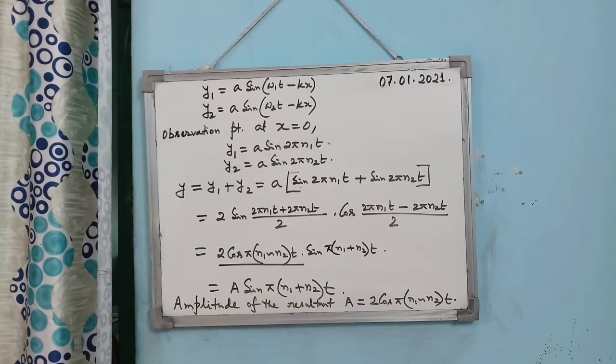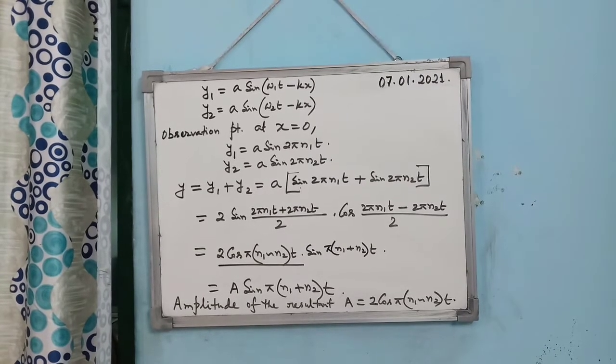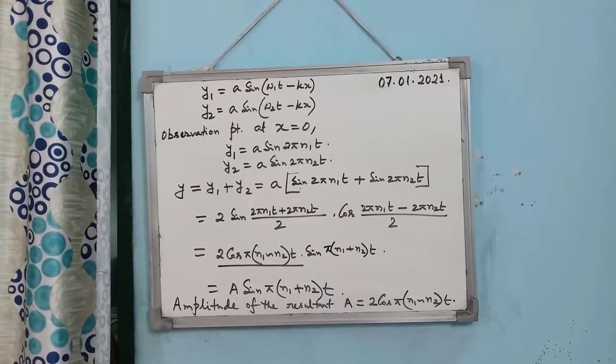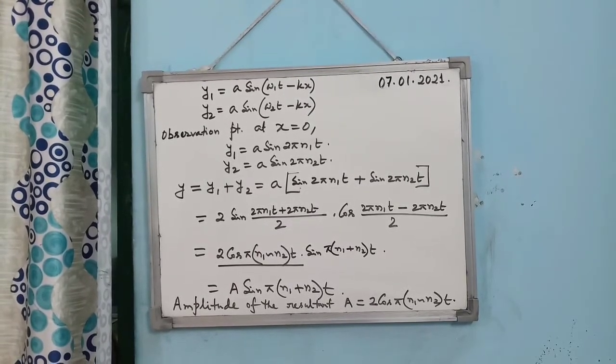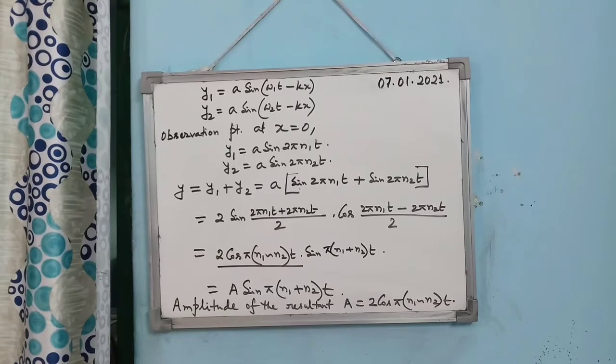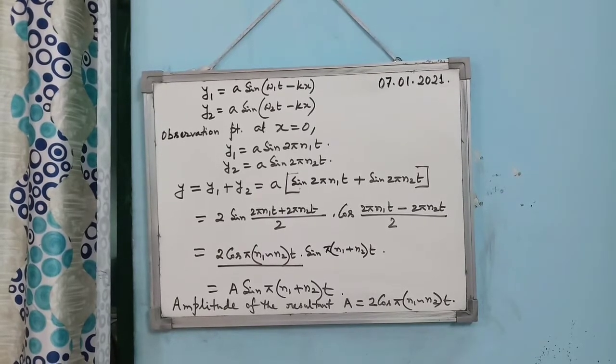So what will happen? Resultant intensity is directly proportional to square of the amplitude. So as amplitude will vary with cosine, so intensity will also vary between a maximum and minimum value. Now we have to find out what are the conditions for maximum intensity and minimum intensity.